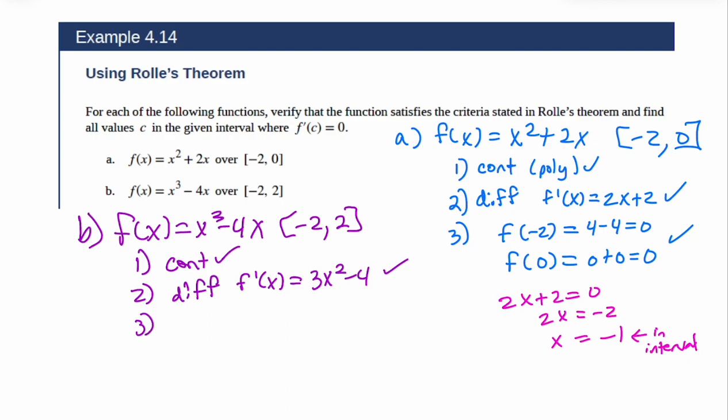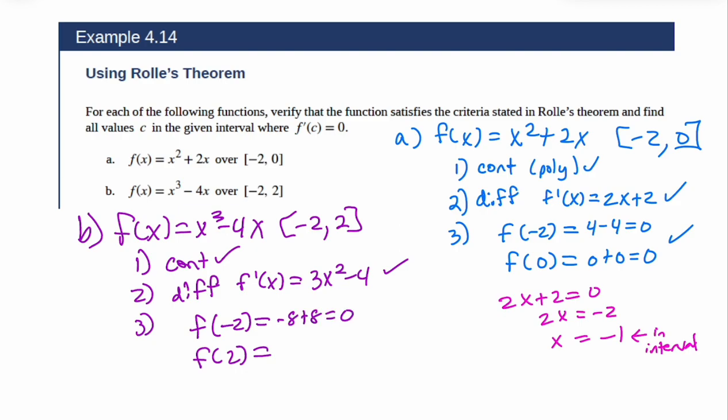Now, do the endpoints match? So let's plug in -2 and let's plug in +2. Let's make sure the endpoints match. If you plug in -2 into the original function, -2 gives us -8 plus 8, or 0.